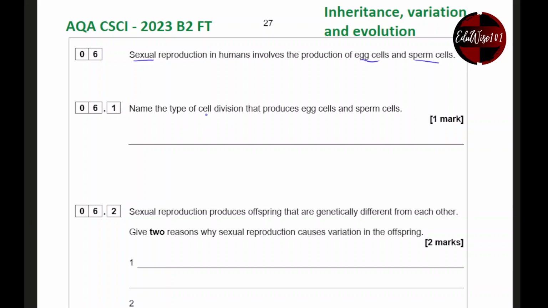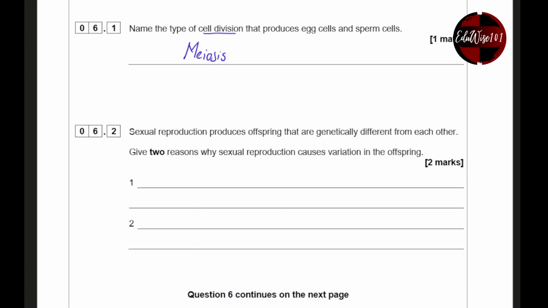Name the type of cell division that produces egg cells and sperm cells. Now, there are two types of cell division, mitosis and meiosis. The type of cell division that produces egg and sperm is meiosis. Meiosis is what produces eggs and sperm, which are totally different to each other. If it is mitosis, it's going to produce cells which are all identical, like in muscle cells. Sexual reproduction produces offspring that are genetically different from each other.